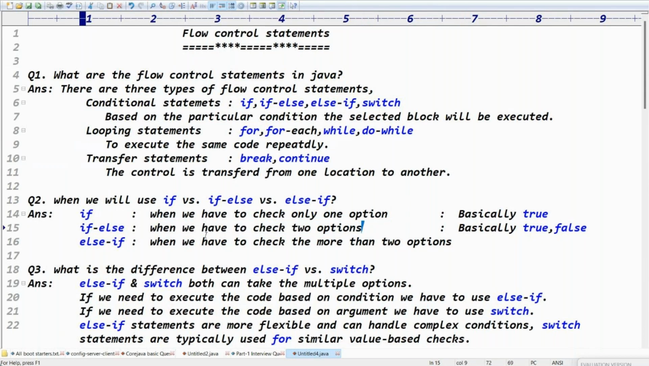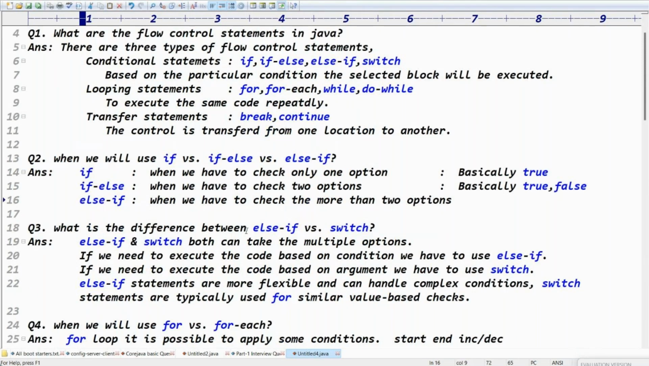When we have to check more than two options, like three, four, five, you don't say multiple. More than two options we have to say. What is the difference between else if and switch?